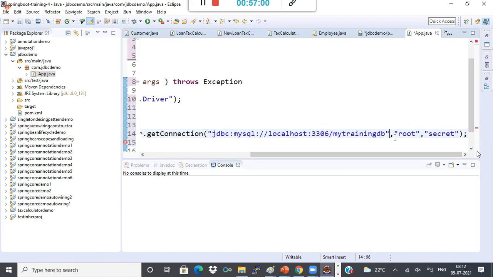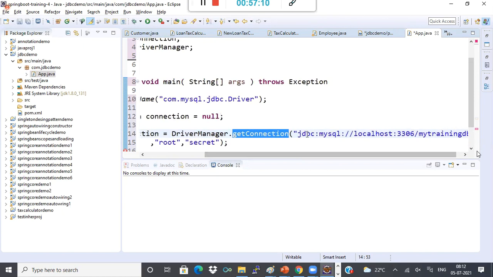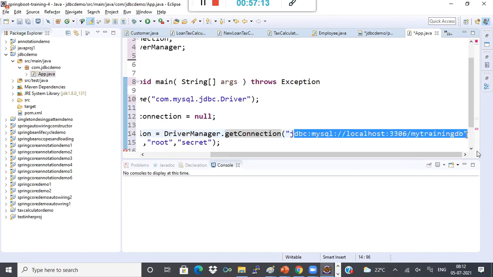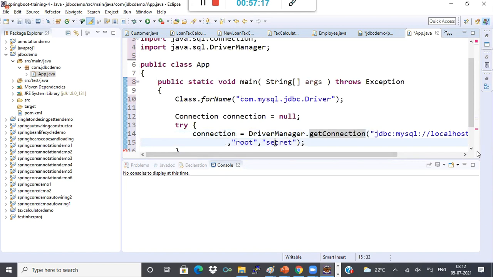Now you see, this is my connection object. Okay, I got a connection object from here. DriverManager.getConnection of this one. This is your JDBC colon MySQL, this is your database name, and this is the username, and this is the password. Okay, once I got the connection object, right?